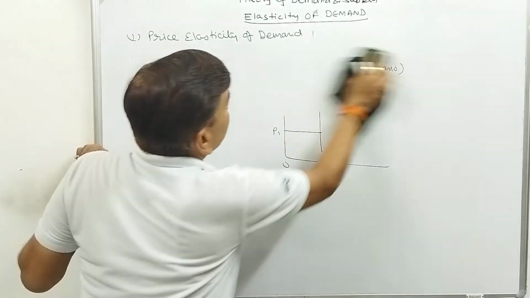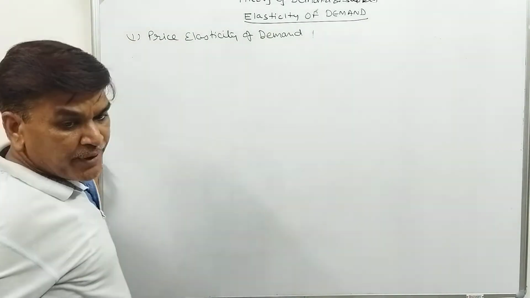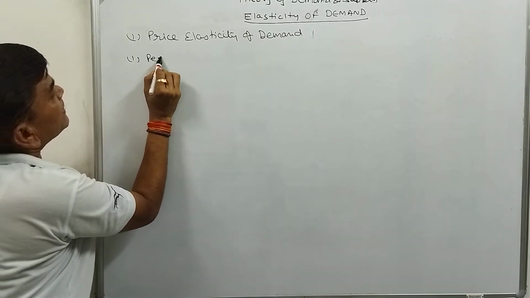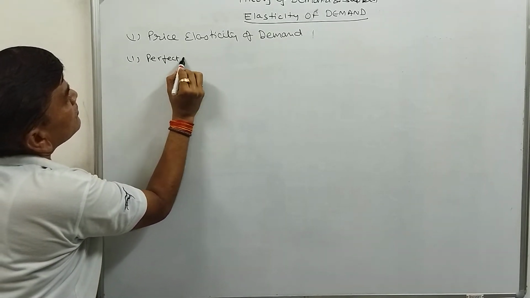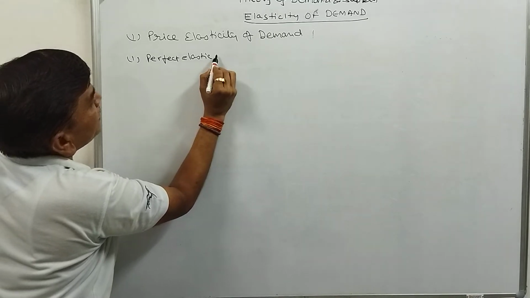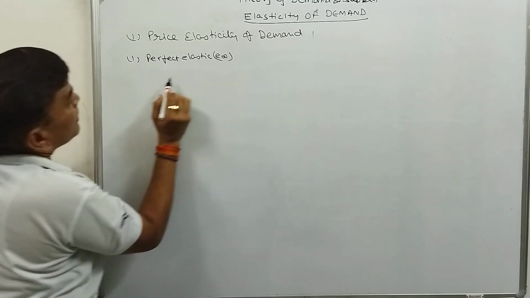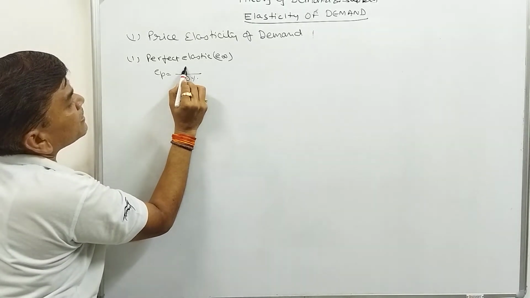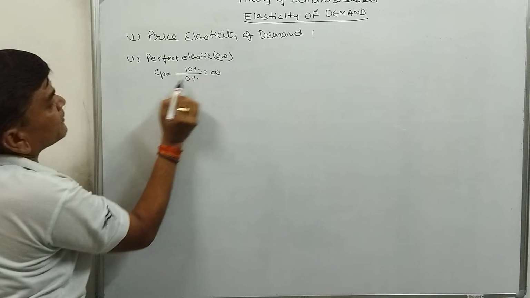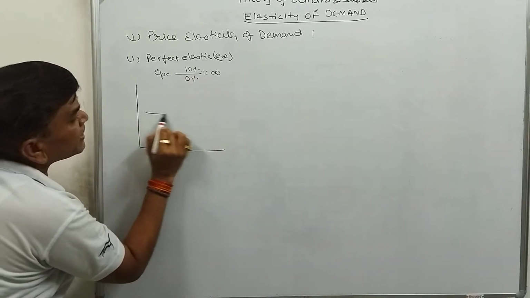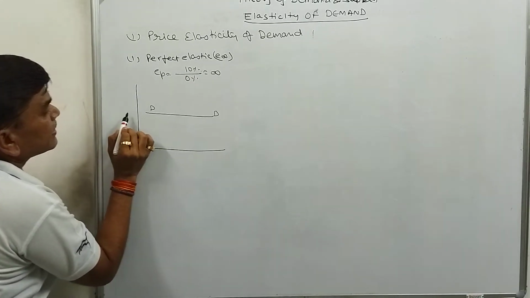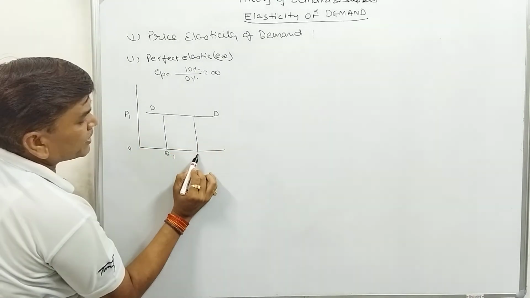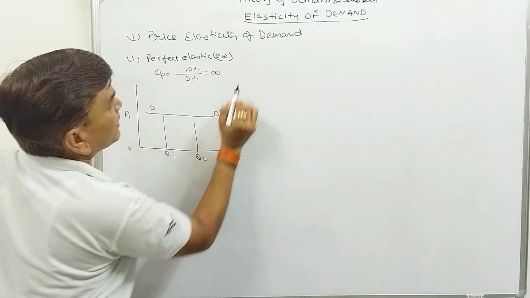So we can write here, there are 5 types of demand. First one is perfect elastic. That is E equals infinity. Here, when there is no change in price but a 10% change in demand, that is infinity. So in infinity, the demand curve will be like this. There is no change in price, but the quantity demanded is changing from Q1 to Q2.